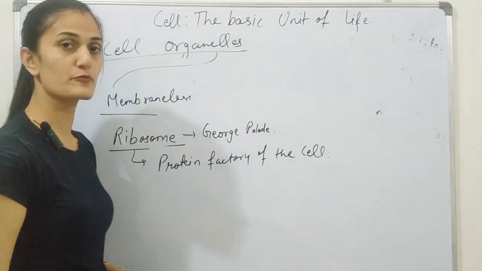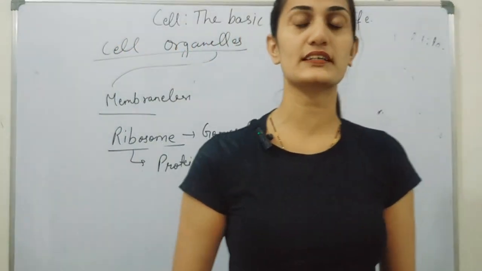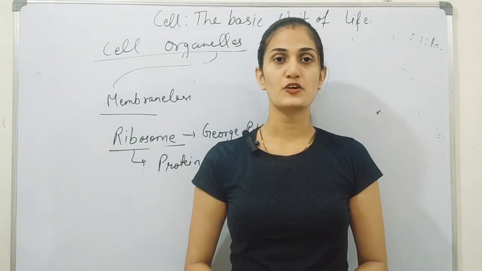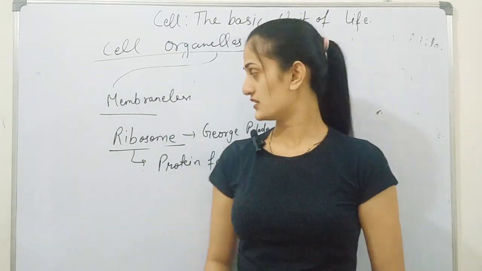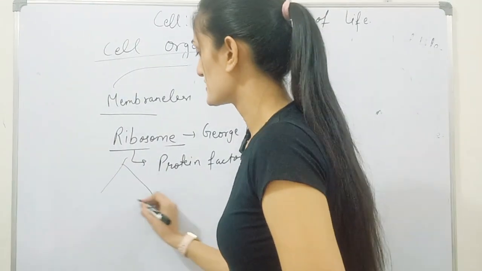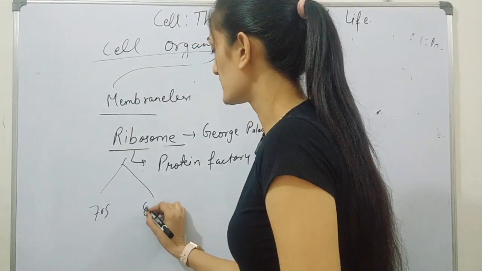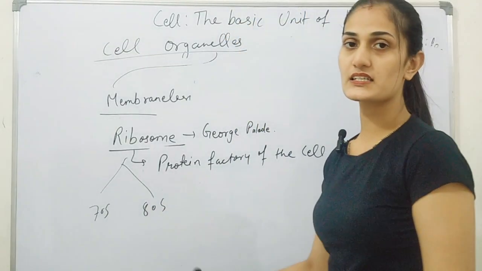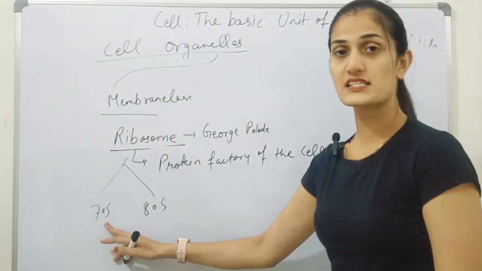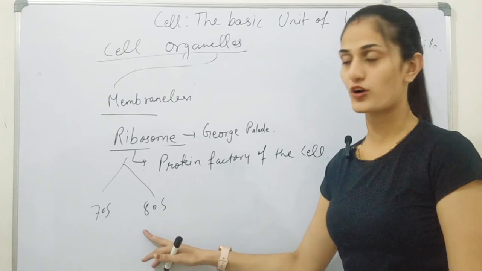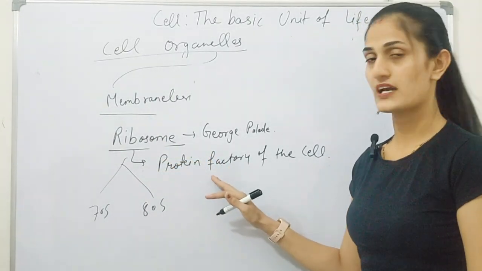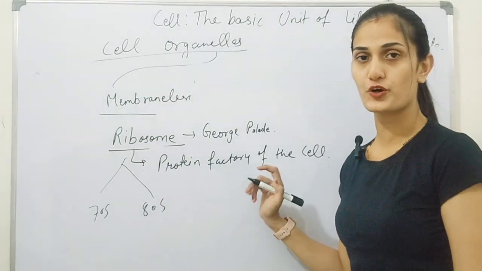Because this ribosome is primarily involved in the synthesis of proteins, hence it is known as the protein factory of the cell. These ribosomes have two types, one is 70S and the other is 80S. This S stands for the sedimentation coefficient. This is about ribosome, which is helpful in the synthesis of proteins.